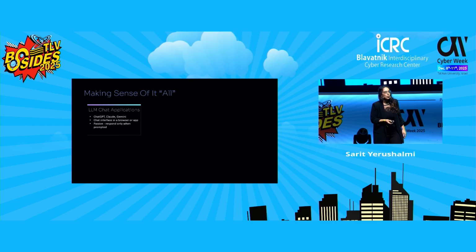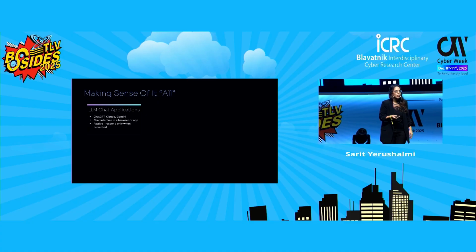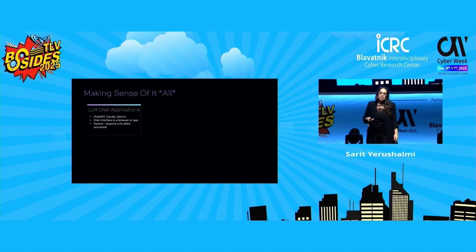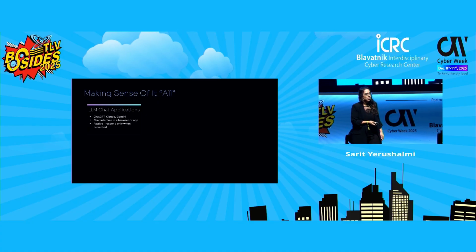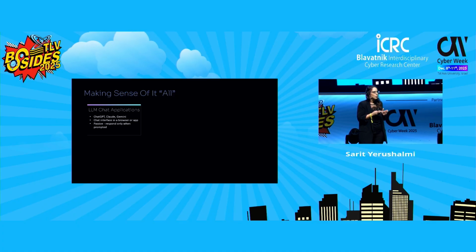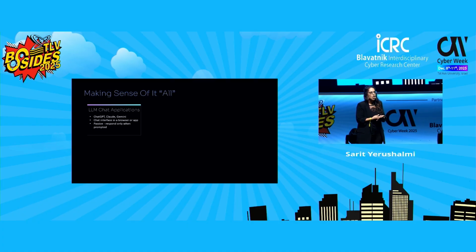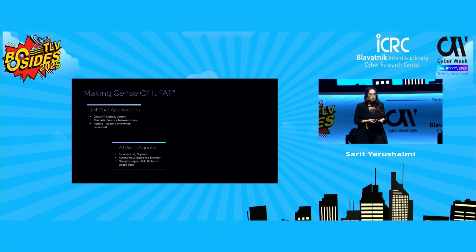So we started with LLM chat applications, like ChatGPT, Claude, and Google Gemini. They sit inside a normal browser tab or in an app, and they answer questions and generate text, but they do not act on their own on the computer. Next, we have web agents like browser use and Skyvern.